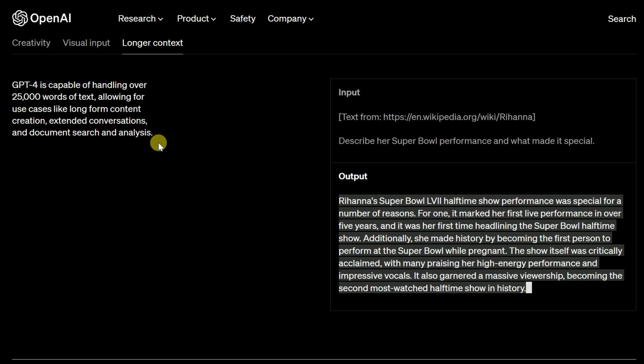We can work on massive data, get a summary of it, analyze it, and get insights from it. But in the previous version 3 we were very limited with the context, and we were not able to get the full insights of the data.